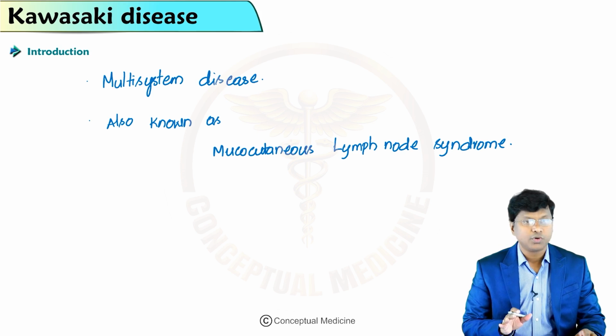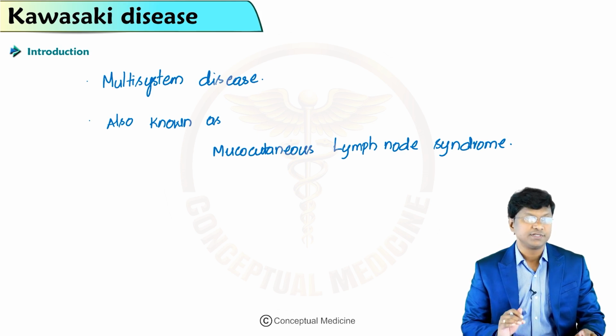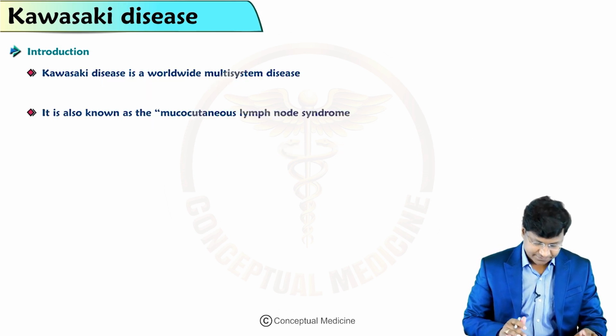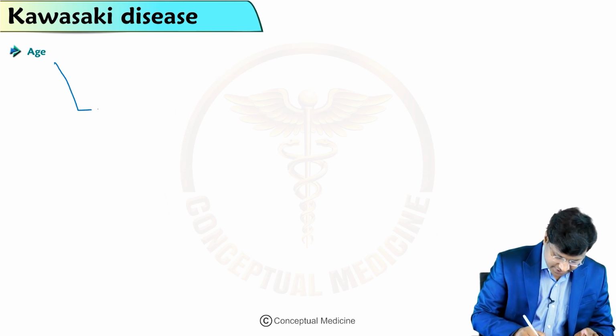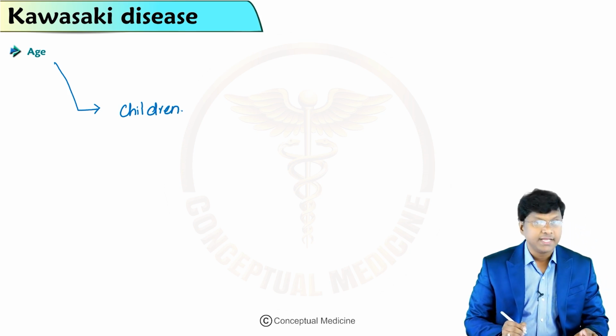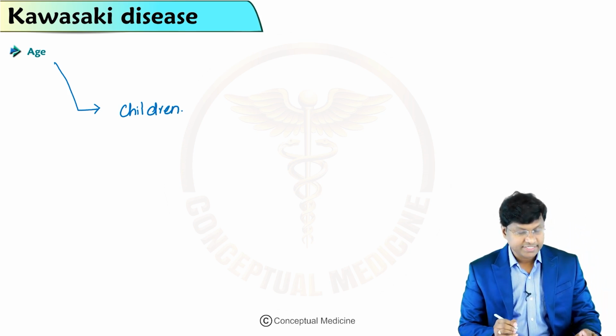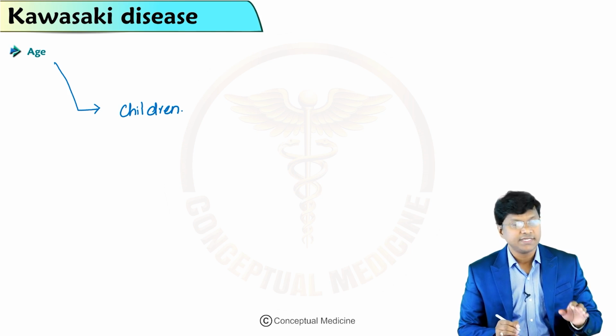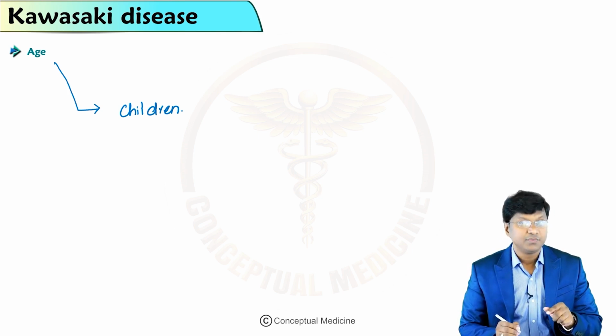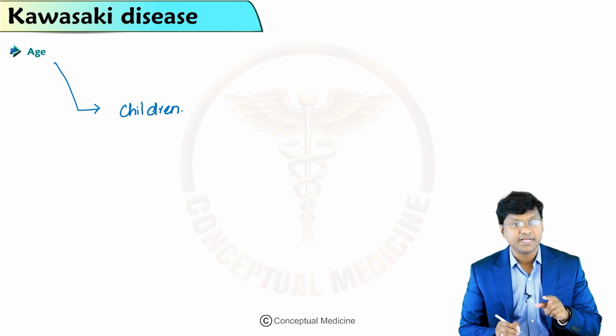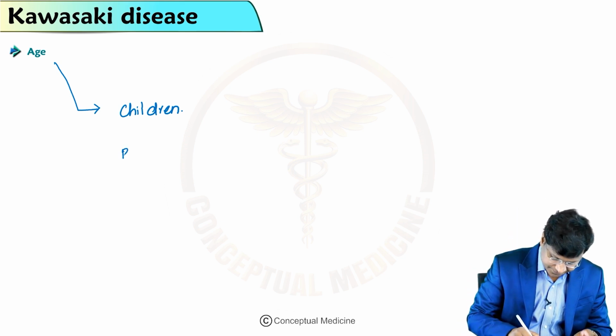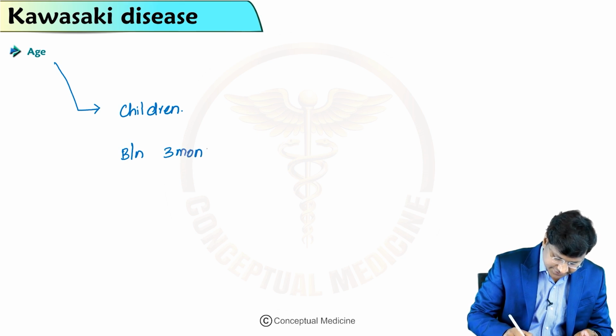Now, you should know the age group in which Kawasaki disease is present. Kawasaki is a type of vasculitis commonly seen in children. It occurs mainly in children between the ages of 3 months and 5 years.